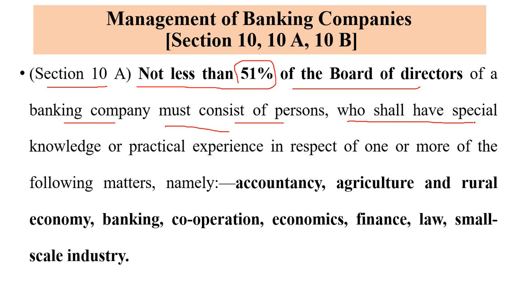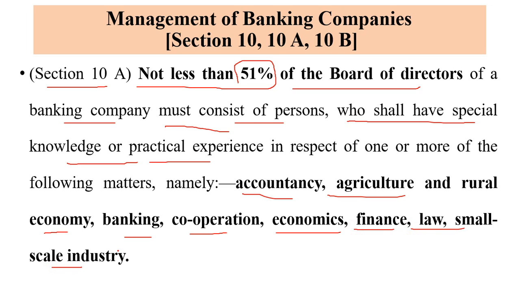who shall have a special knowledge or practical experience. It means there should be not less than 51% of such members in the banking company, and these people should have special or expert knowledge or practical experience in a particular field. Those fields are accountancy, agriculture or rural economy, banking, cooperation, economics, finance, law, and small scale industry.